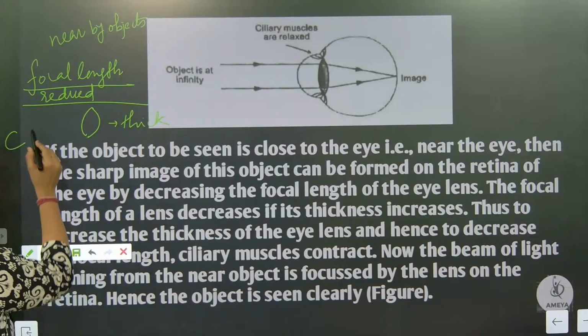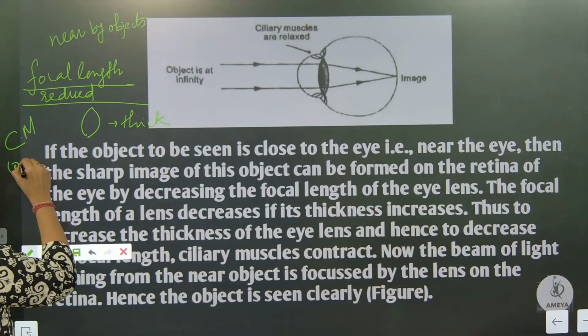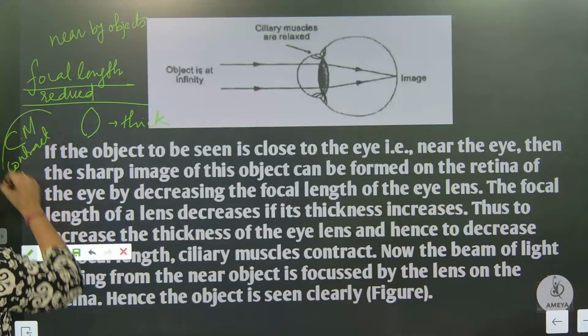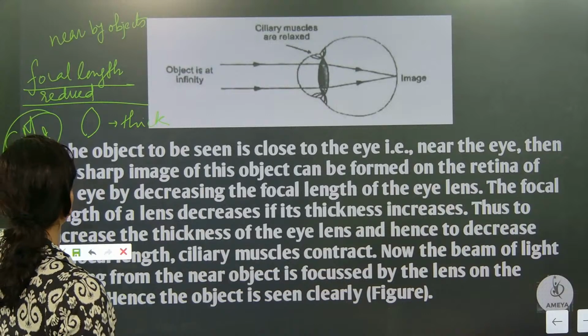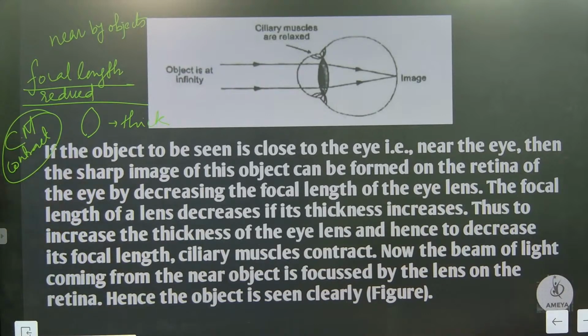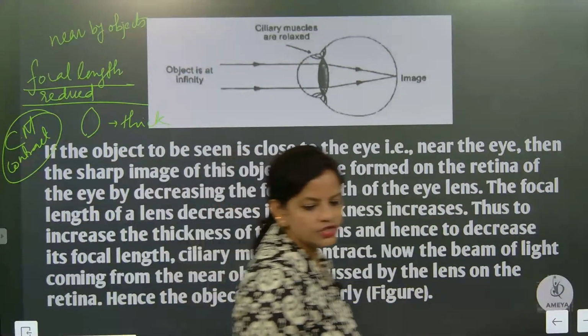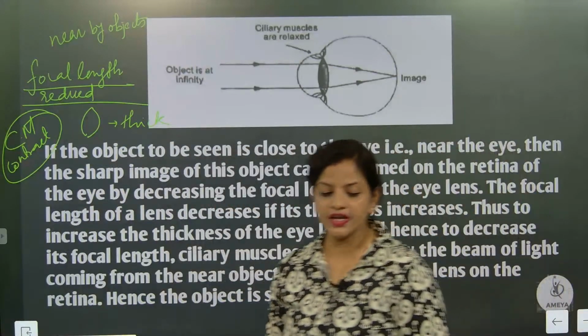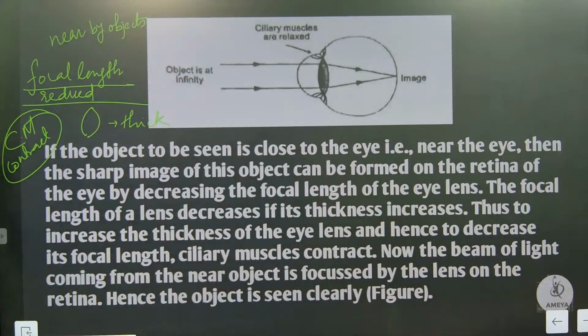Ciliary muscles will contract. Understood or not? So ciliary muscles will contract and will give more convergence. What will it give? More convergence. Understood? So you will be able to see the nearby objects clearly. A sharp image will be obtained.